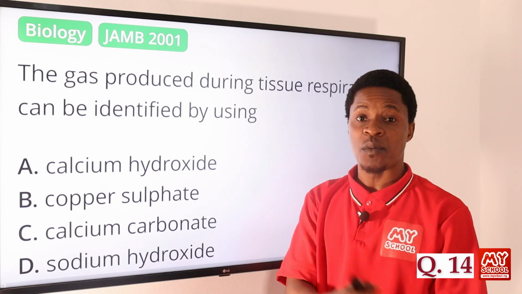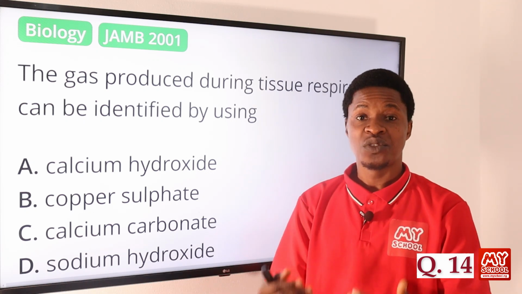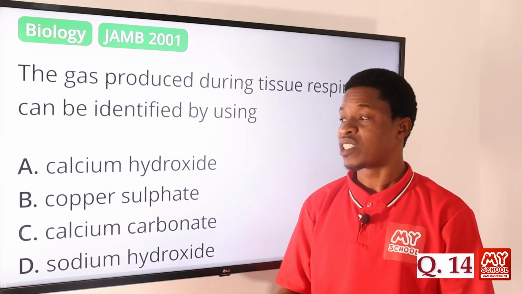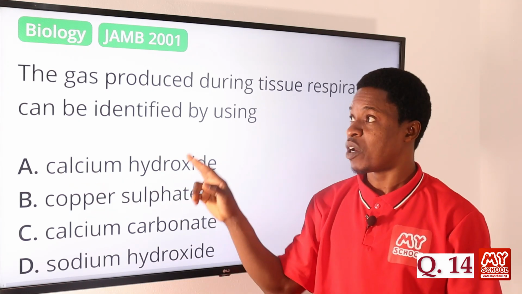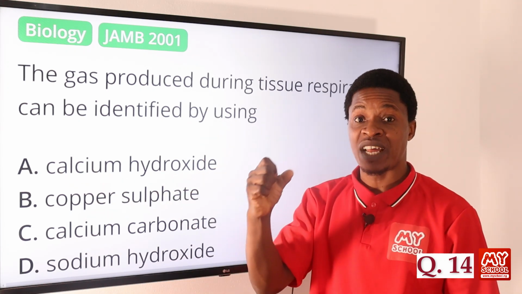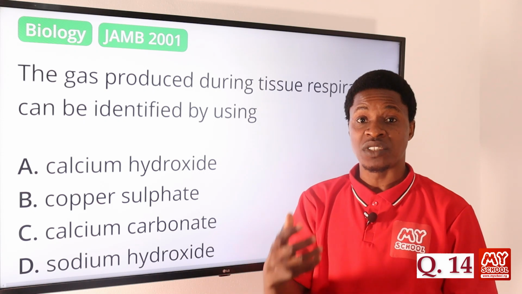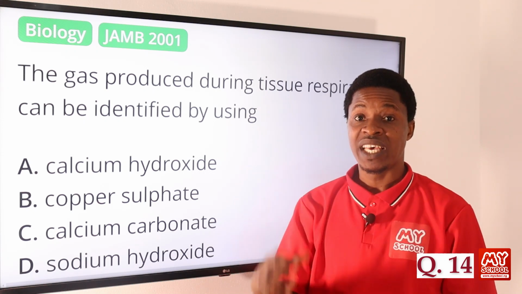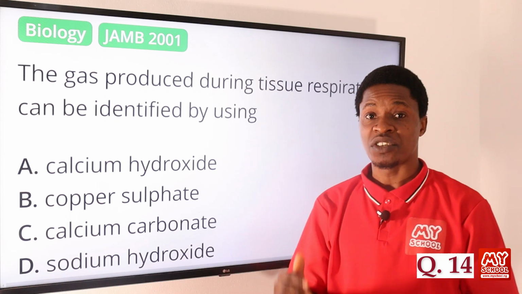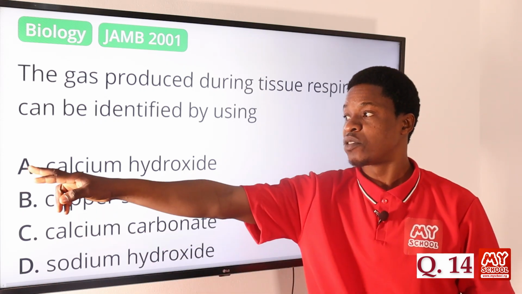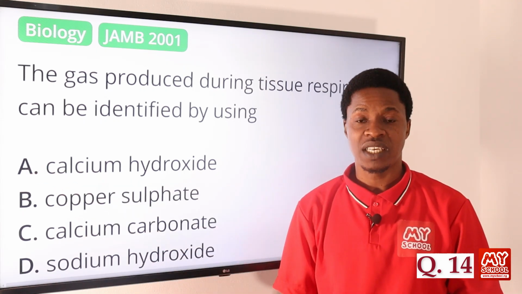React CO2 with lime water, and it will change the color to milky. So your lime water is calcium hydroxide. When you bring it, the color will change, and you can identify that CO2 was what evolved in the process of tissue respiration. So the correct answer is option A, calcium hydroxide.